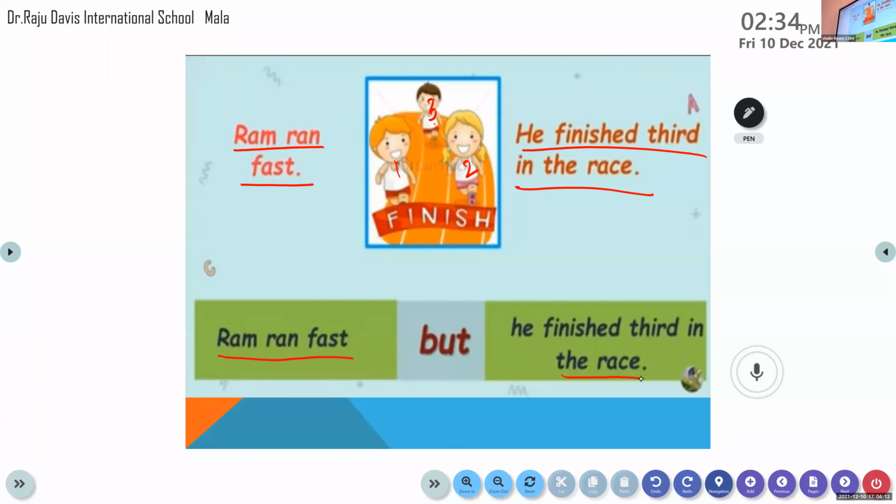Okay, Krishna, have you understood? Who ran there? Krishna, come on, tell me, who's running there? Who came third in the race? Ram. Yes, Ram ran fast. He tried to come first, but he could not. He came only third in the race. So we have to use the conjunction but. Understood when to use the conjunction but?